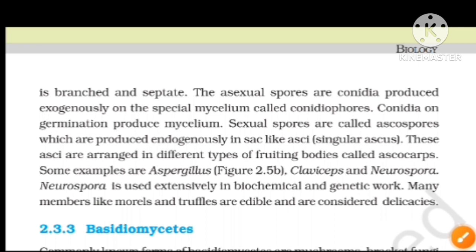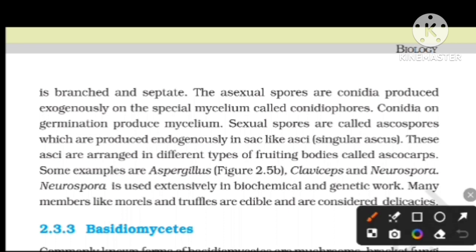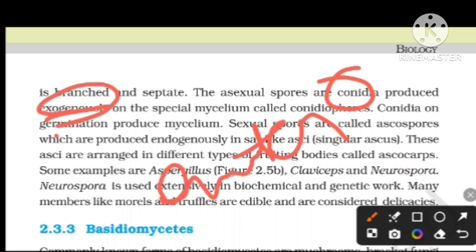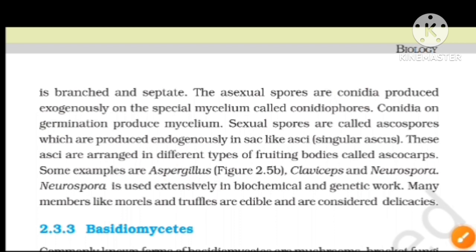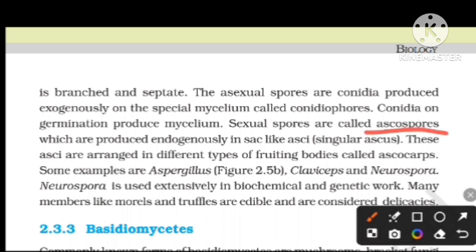The asexual spores are conidia, produced exogenously. Opposite to Phycomycetes, conidia are produced exogenously here; in Phycomycetes, spores are produced endogenously. Exogenously means they grow on the outer surface. They are produced on a special mycelium called conidiophores, and conidia on germination produce mycelium. Sexual spores are called ascospores, which are produced endogenously in a sac, the ascus.